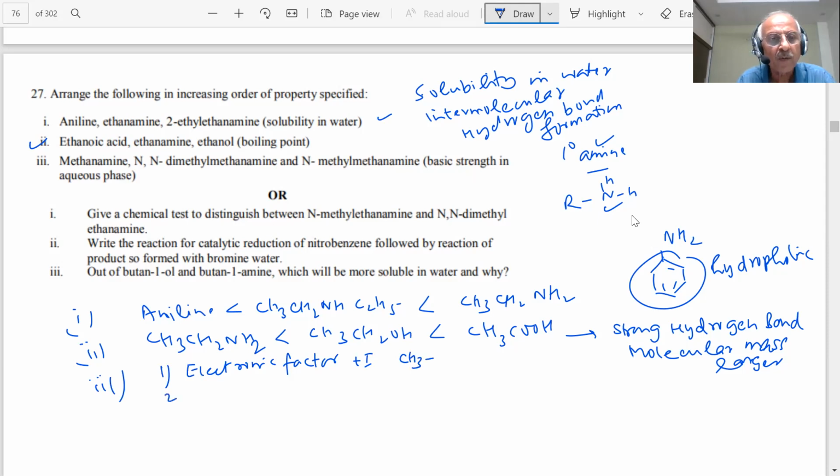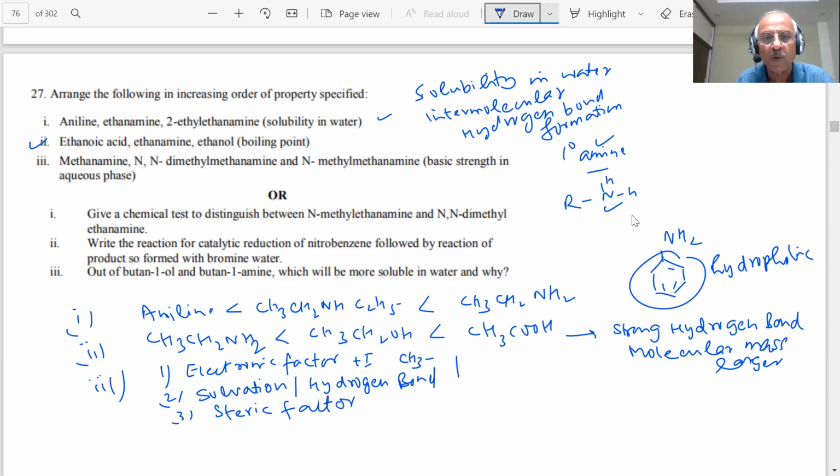Then you also have the solvation factor, or hydrogen bond formation. And you have steric factors, so a very bulky group gives steric hindrance. We told you, and in the NCERT book also, please check, students, the cumulative effect of these three factors is what decides it.